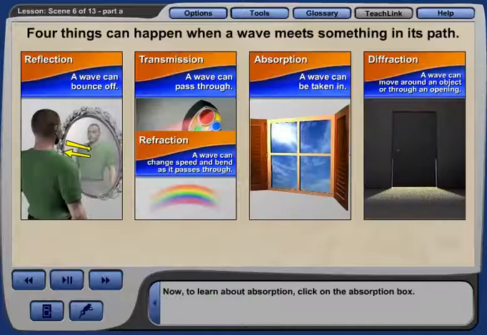Now, to learn about absorption, click on the absorption box.